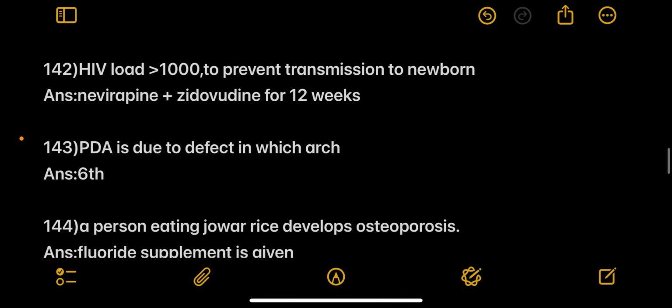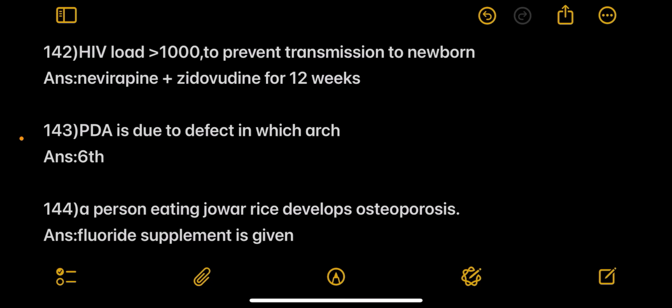What is the value of X? Answer -2. Next, HIV load more than 1000 to prevent transmission to newborn. What is to be done? Answer: nevirapine plus zidovudine for 12 weeks.